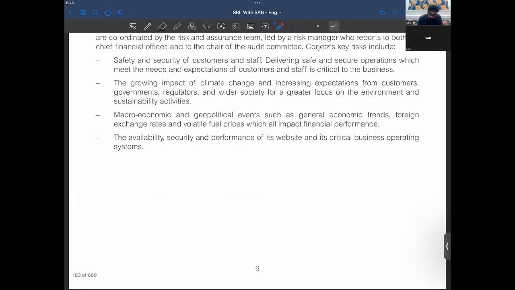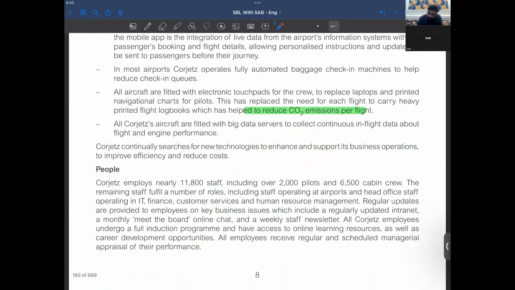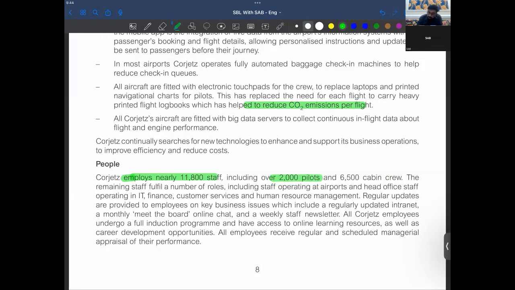People. So Corjets employees, 11,800 staff, including 2,000 pilots, 6,500 cabin crew. They have some staff, right? The remaining staff fulfill number of roles, including staff operating at airports, head office staff operating in IT, finance, customer services, and human resource. Regular updates are provided to employees on key business issues, which include regularly updated intranet, a monthly meet the board online chat, and weekly staff newsletter.